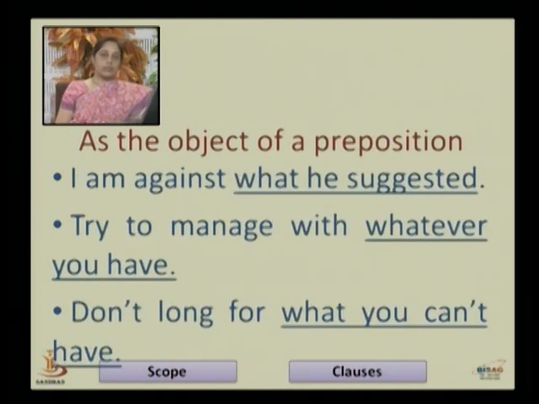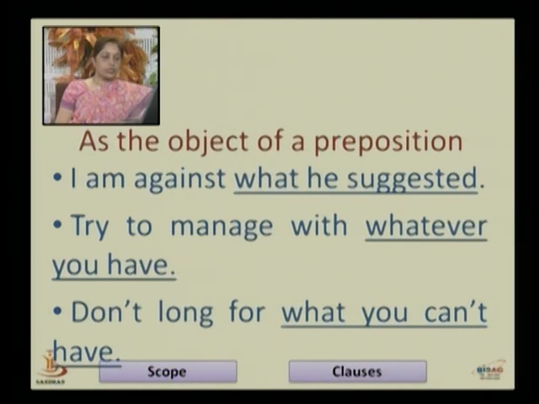Some more examples. I am against what he suggested. Against is here a preposition. What he suggested is a subordinate clause. In the subordinate clause it is a noun clause. In the noun clause it functions as the object of the preposition against.